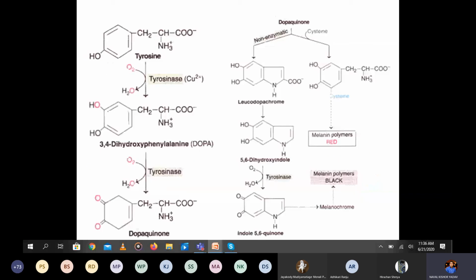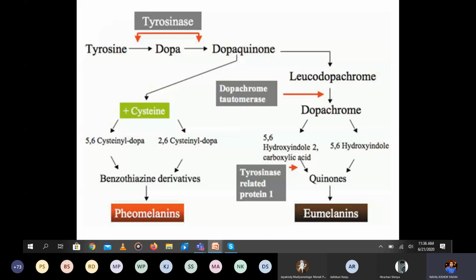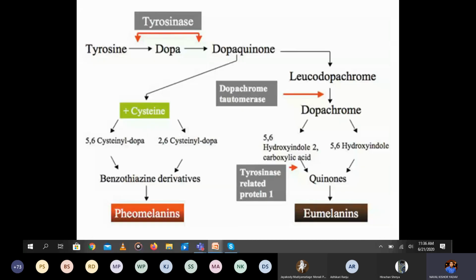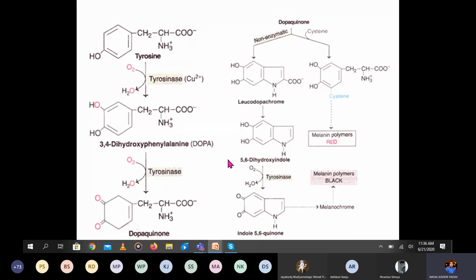What is the importance of melanin and what are the precursors for melanin? From the examination point of view, the most important are the synthesis and the diseases. Synthesis means how it is synthesized; you can write this in your exam. And the disorder, that is albinism, they may also ask in short questions or in the MCQ. MCQ you will definitely get one. In the short question you may get the synthesis of melanin and its functions, and short notes on albinism. What is the cause of albinism, what are the different types of albinism, so that you may get.